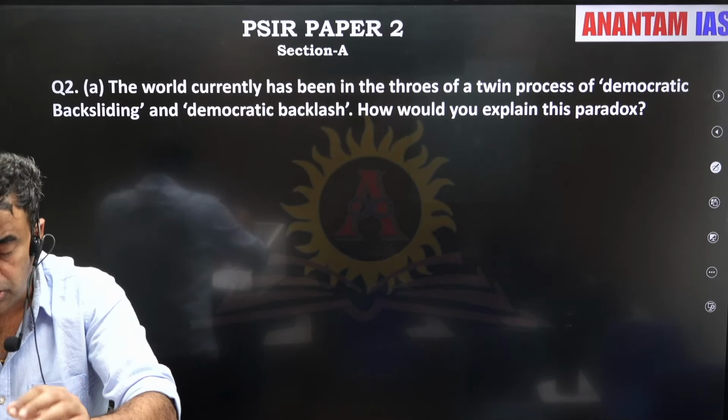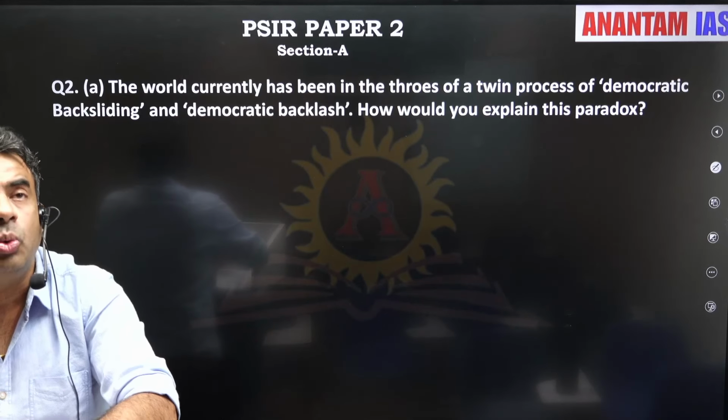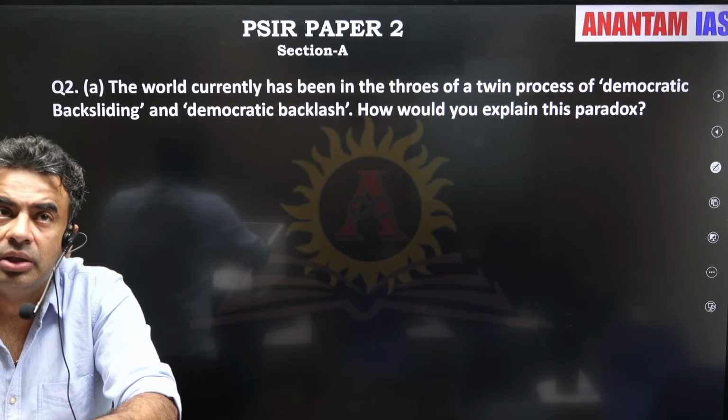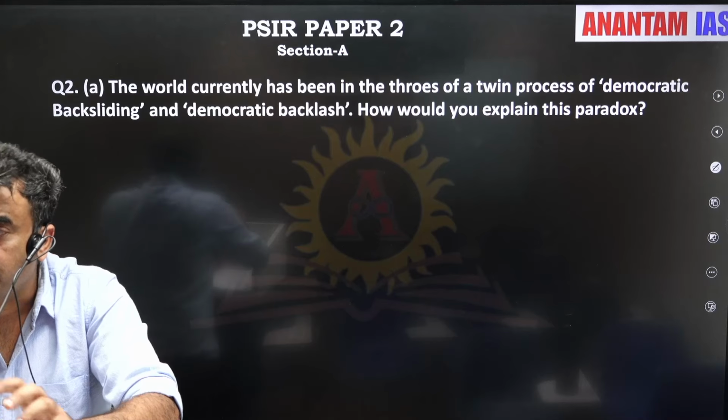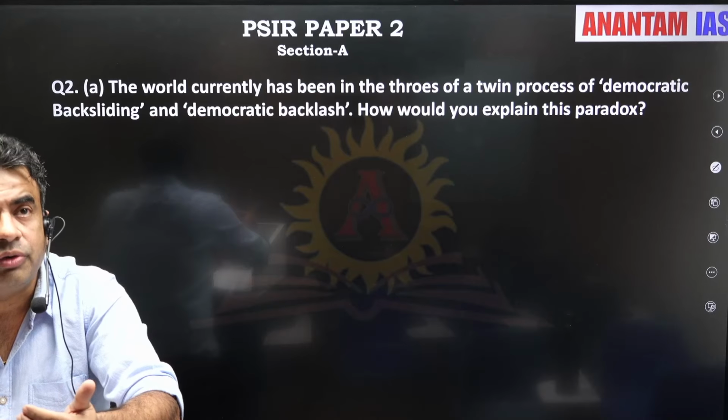So what can be the structure? First, let's understand the question, and then see what points we can add while framing an answer.